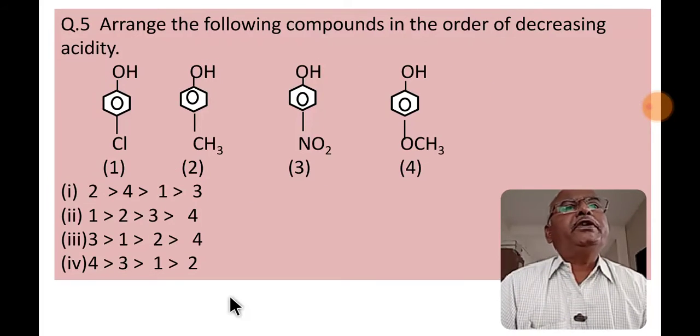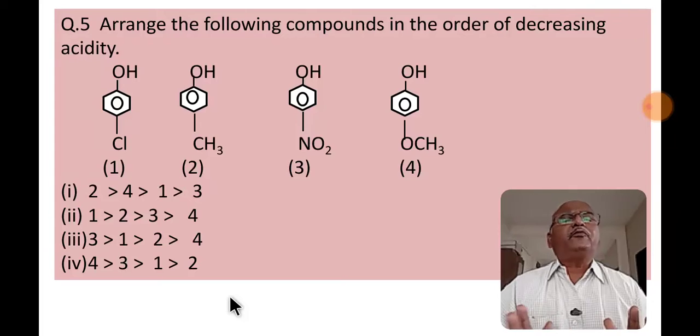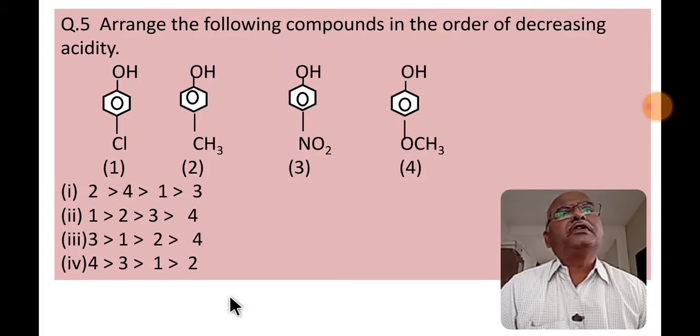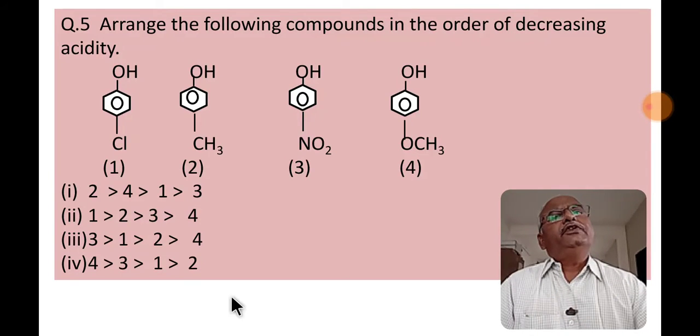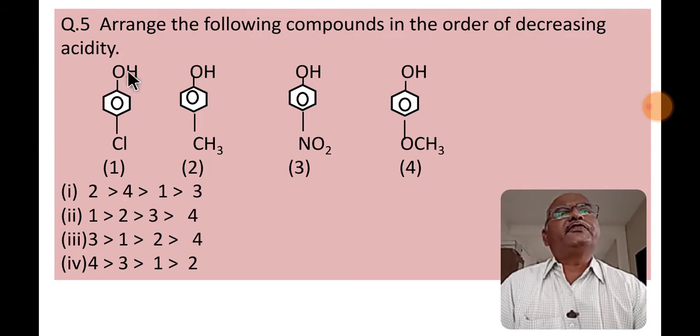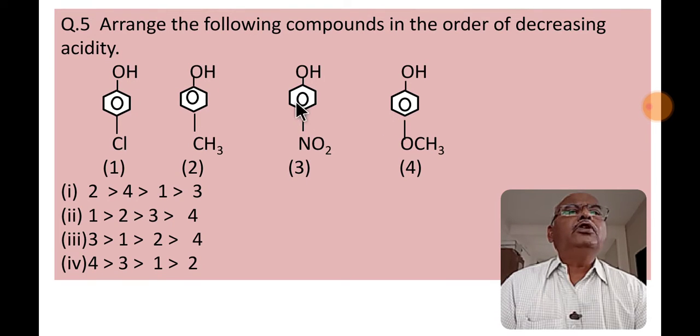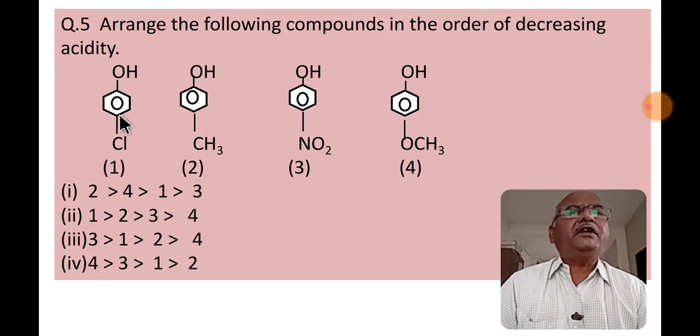Fifth question. Arrange the following compounds in the order of decreasing acidity. Such types of questions are very important and asked frequently. So 1, 2, 3 and 4 compounds are given. In all these compounds, OH group is directly attached to aromatic ring. This part is same.